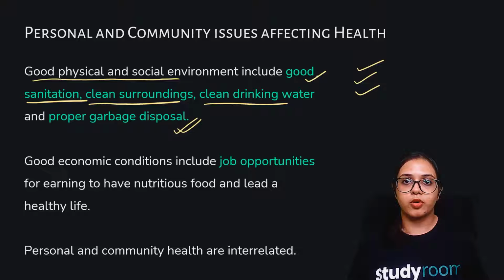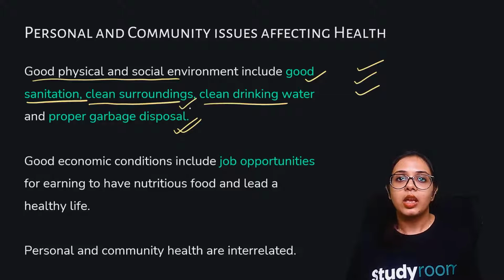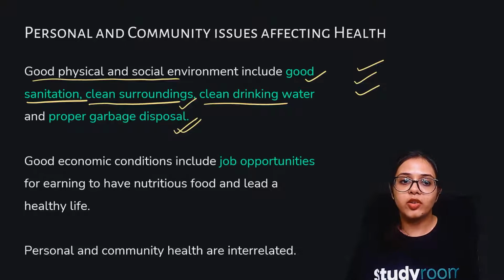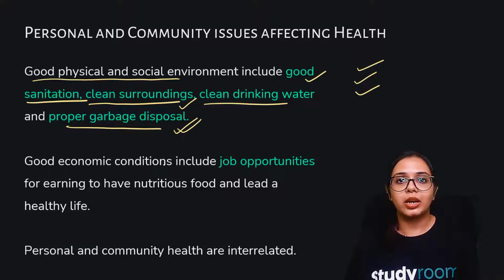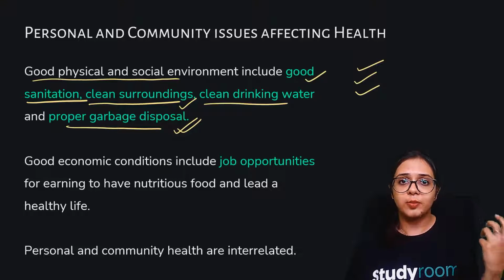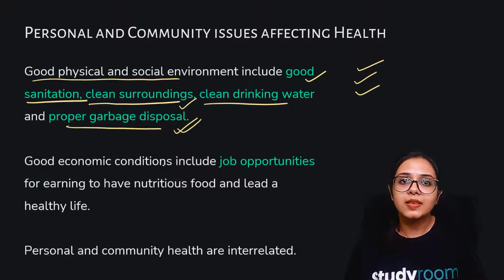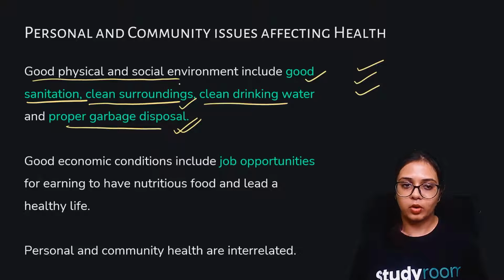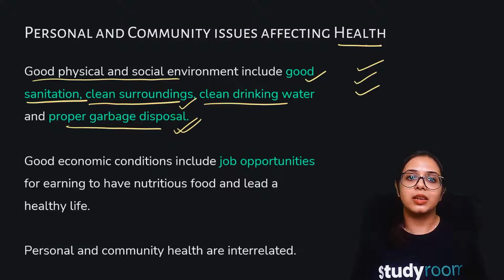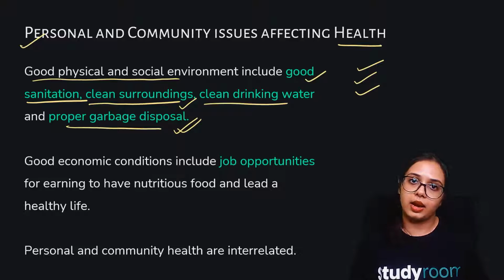Clean surroundings are important. For example, if the place where you're living is filled with garbage, if there is no proper garbage disposal in that area, and you're constantly in an environment where there are huge heaps of garbage, you know that garbage attracts flies, mosquitoes and all sorts of bacteria and microbes that are very hazardous and very harmful for your health. So if you're living in those surroundings, that may affect your health. So both personal and community issues go hand in hand. They are dependent on each other.